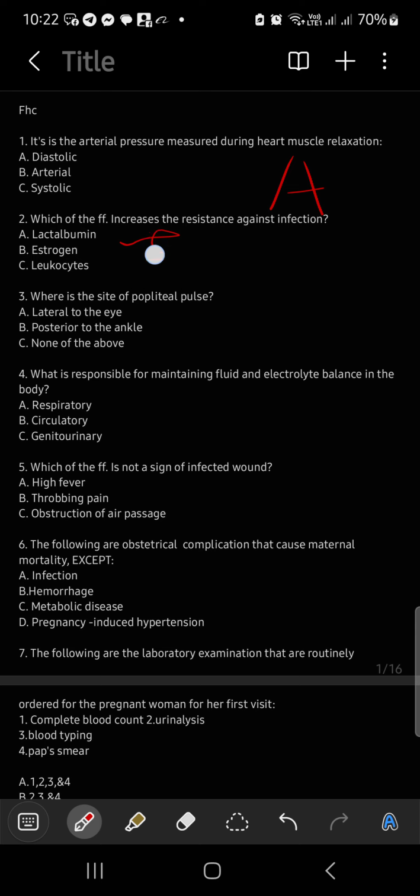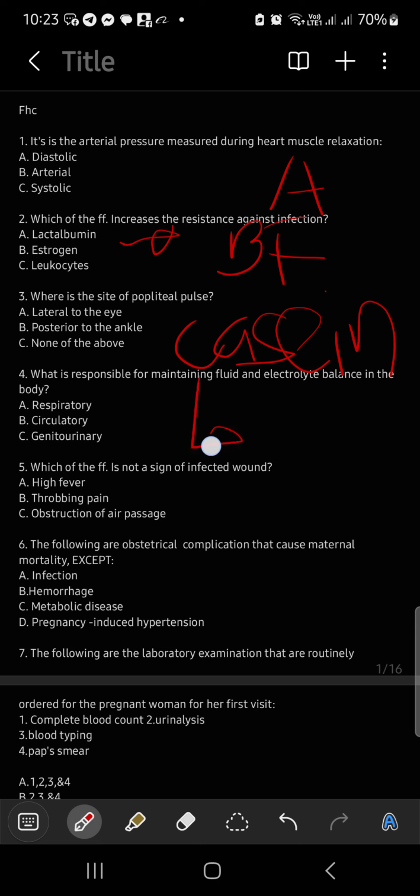Tandaan ang lactalbumin, that is in your breast milk. Makukuha ang lactalbumin, that's a protein. While sa formula fed, kahapon ang sabi ko, that is your casein. Basta formula siya na milk, that is casein, while lactalbumin is in a breast milk.